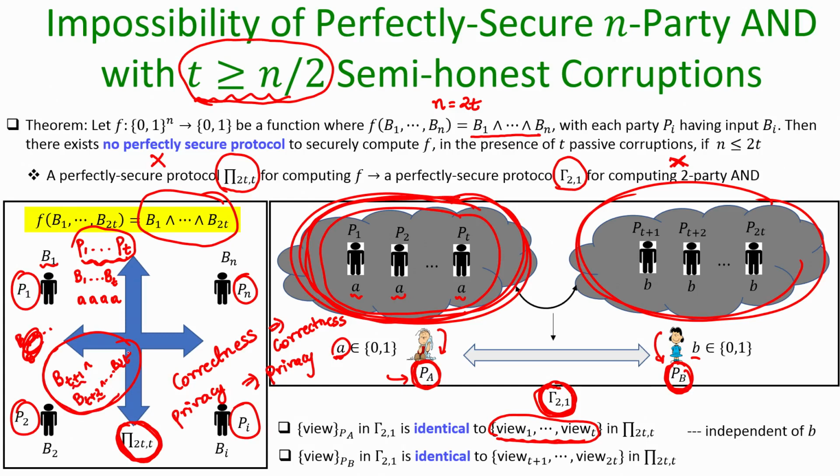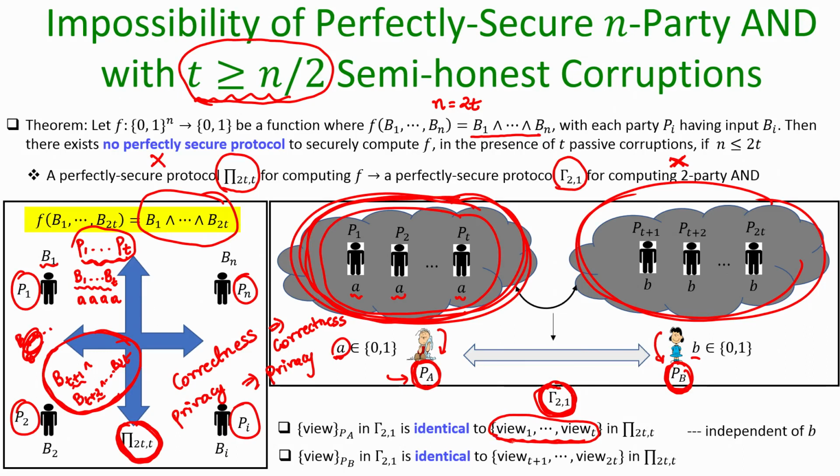No, the remaining T input bits of the remaining T parties could be any combination. It could be the case that all of them are the same bit or they are different bits, just that it has to be ensured that finally the AND of those remaining T bits along with the AND of the T bits of the first T parties should produce the final outcome which the pi protocol should have produced.